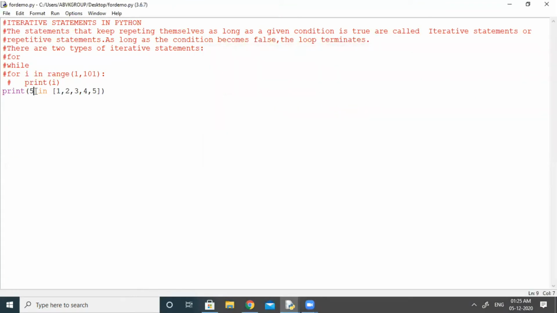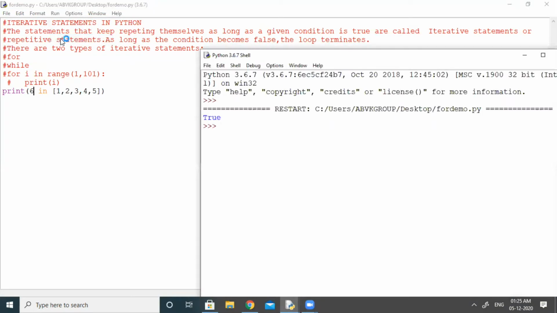Let us see. I am entering 6 now. Save. Run module. What is it returning? It is returning a false value. Because 6 in 1, 2, 3, 4, 5: no, 6 is not here. So it is returning a false value.